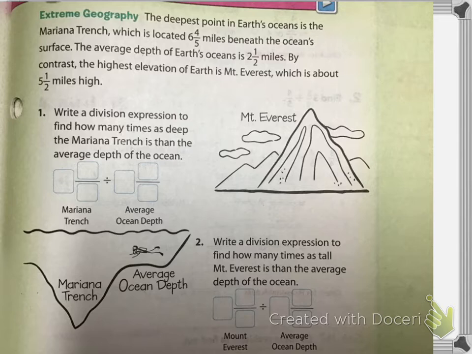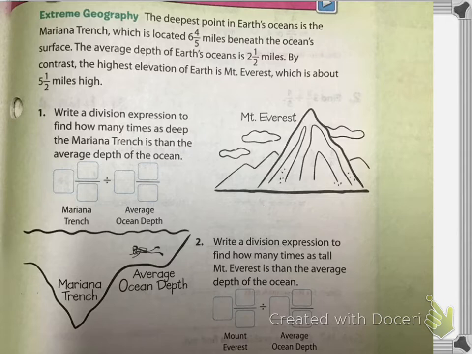So I want you guys to write a division expression to find how many times as deep the Mariana Trench is as the average depth of the ocean. So it even tells you what to fill out. You're going to do the Mariana Trench, and then you're going to divide it by the average ocean depth. On the other side, you're also going to write a division expression to find how many times as tall Mount Everest is than the average depth of the ocean. So those are the two that we're going to write first as mixed numbers.